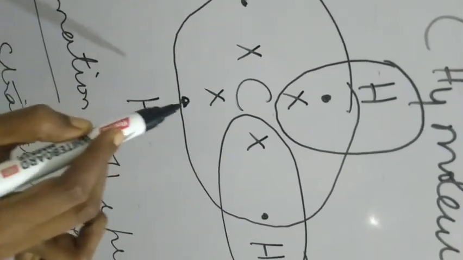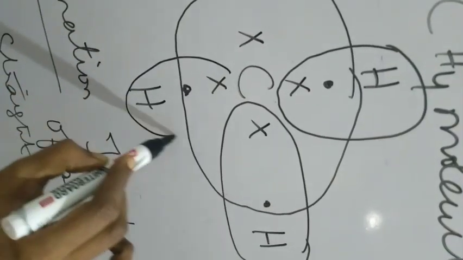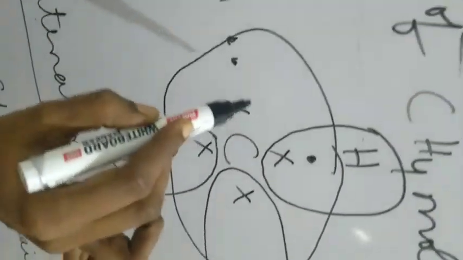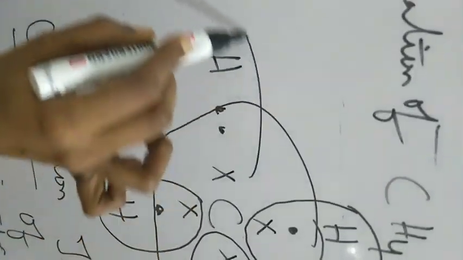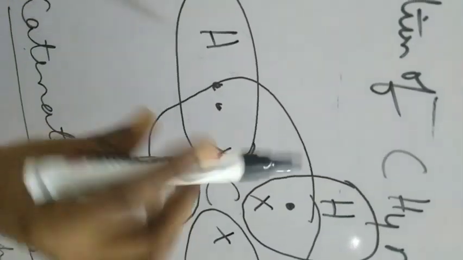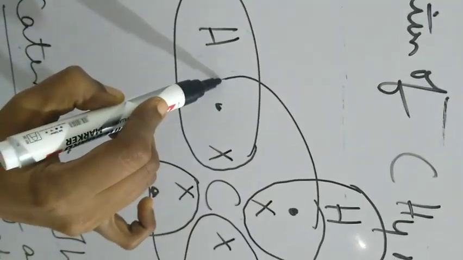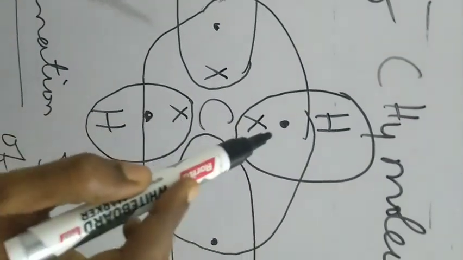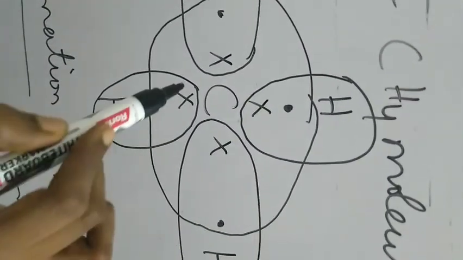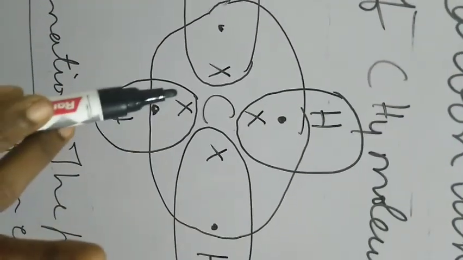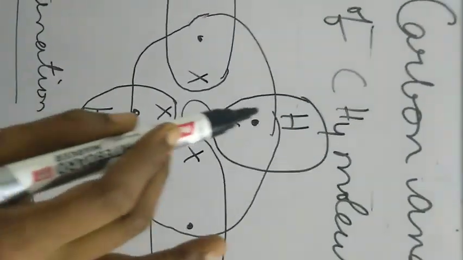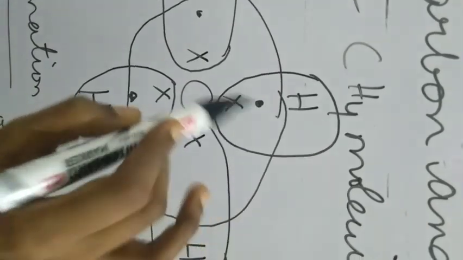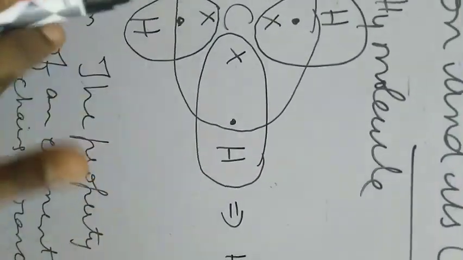Now this hydrogen also is going to share 1 pair of electrons. This hydrogen also will share 1 pair of electrons. So now, how many valence electrons are there for carbon? 1, 2, 3, 4, 5, 6, 7, 8. So carbon has 8 electrons, it became stable. Hydrogen, how many are there? 1, 2, it became stable. This hydrogen, how many are there?